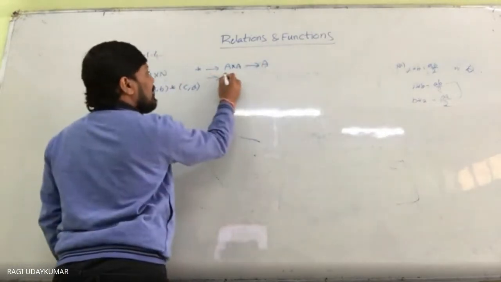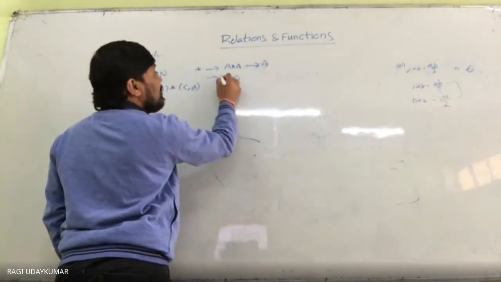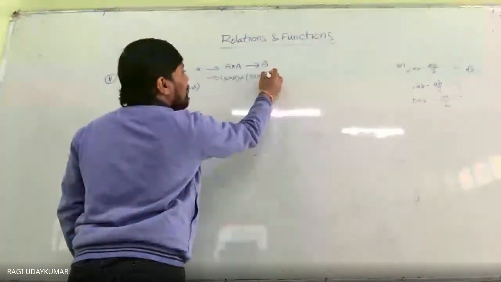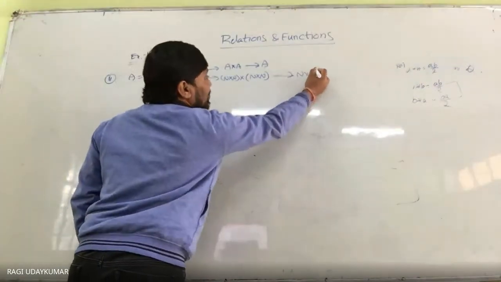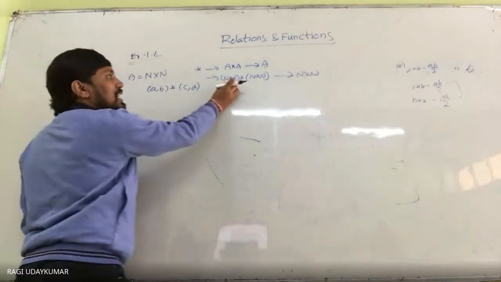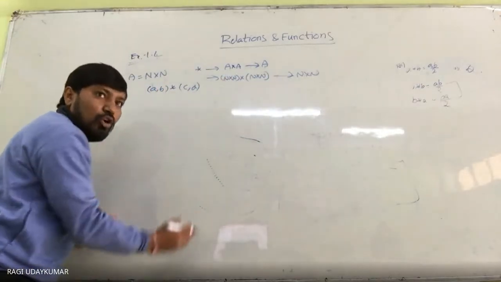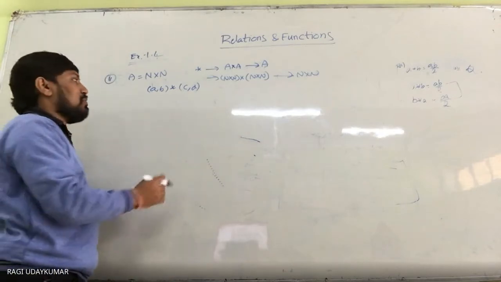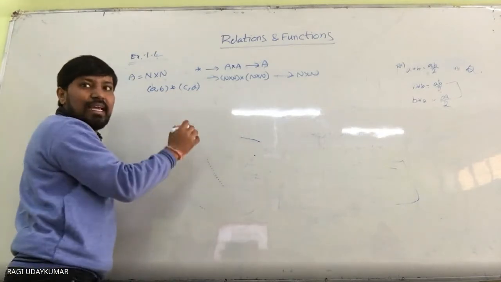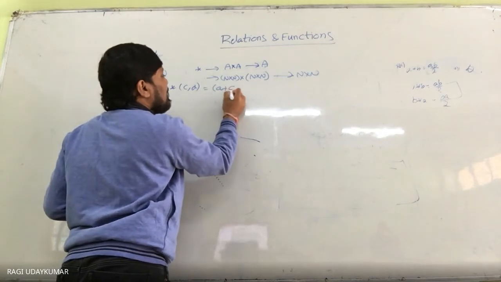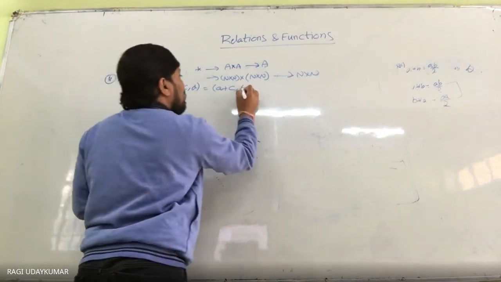So actually it is defined like this: N cross N cross N cross N to N cross N, that is ordered pair cross ordered pair. In this domain you have ordered pairs going to an ordered pair, and it is defined as (a plus c, b plus d).